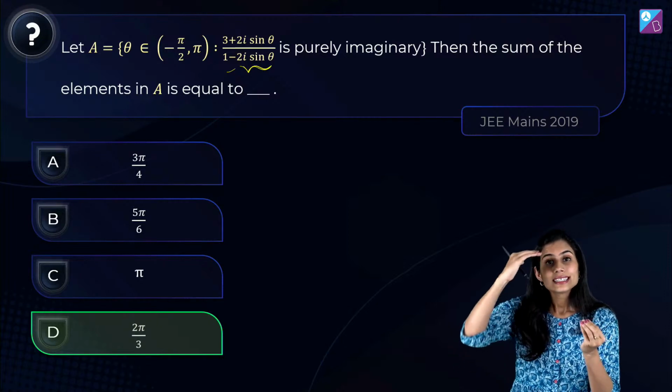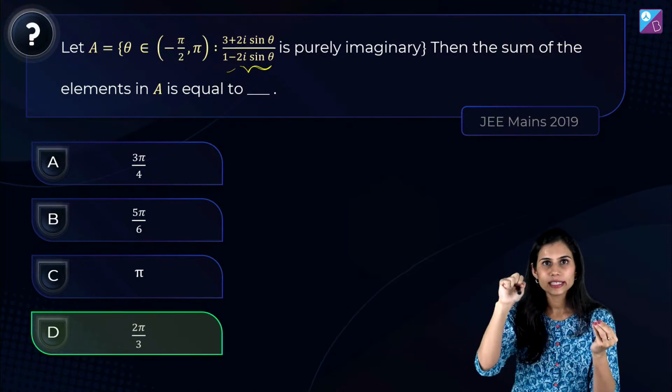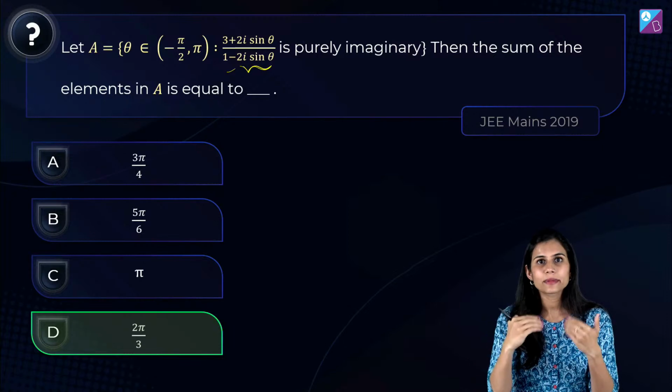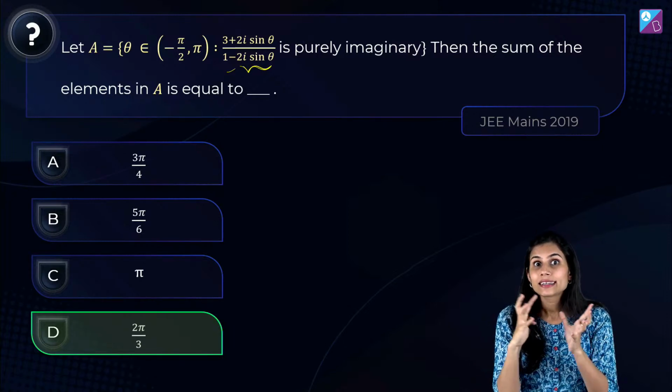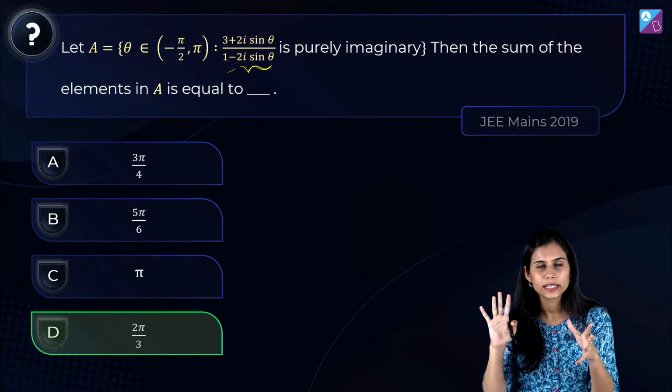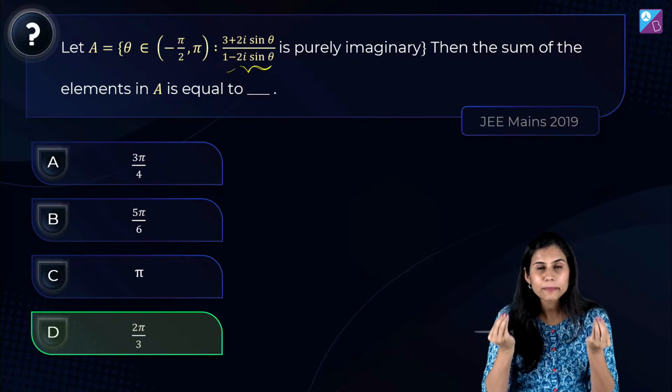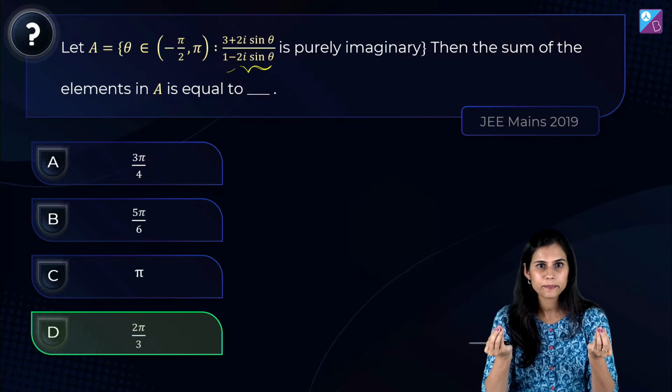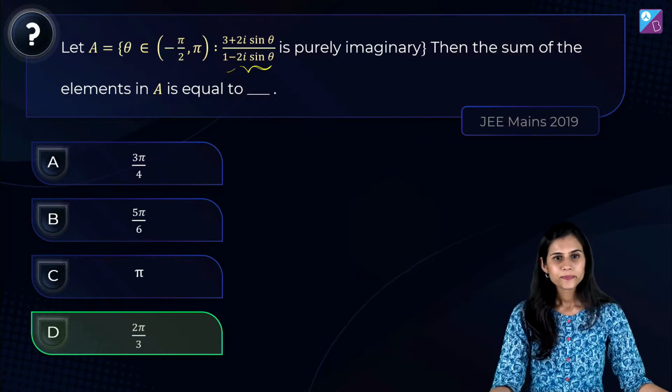कि आपको something upon something type का expression दिया है, quotient of two complex numbers type का expression दिया है, तो how do you transform it to standard look? Multiply and divide by the conjugate of the denominator. ये तो पता ही होना चाहिए ना. This is absolutely basic and fundamental step.